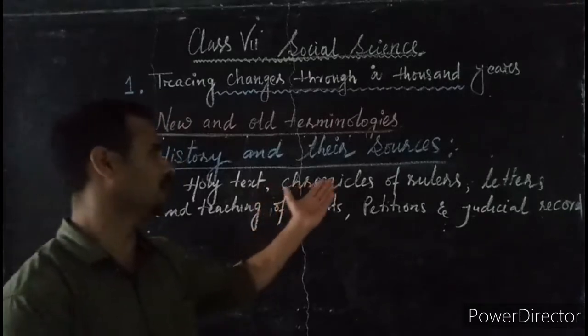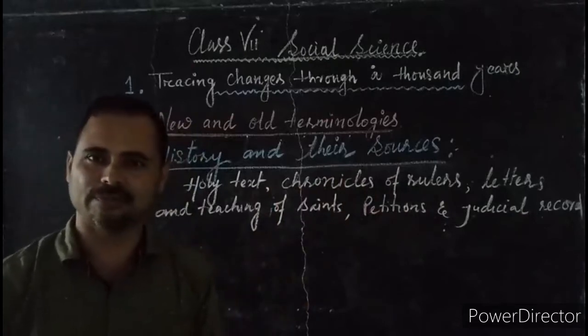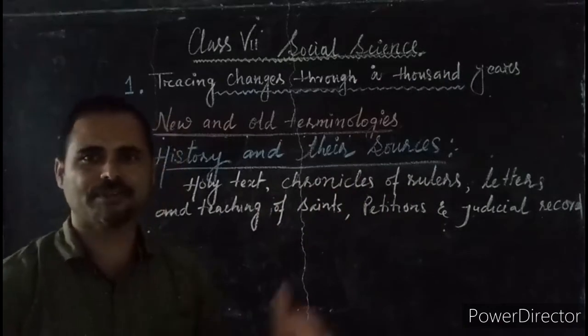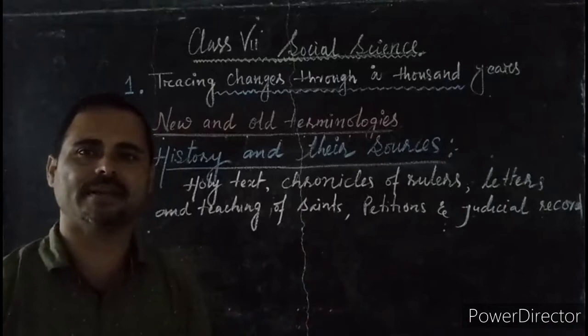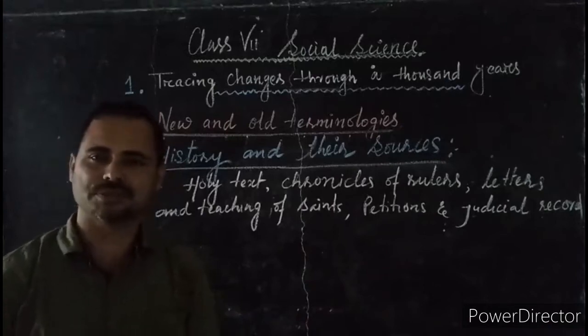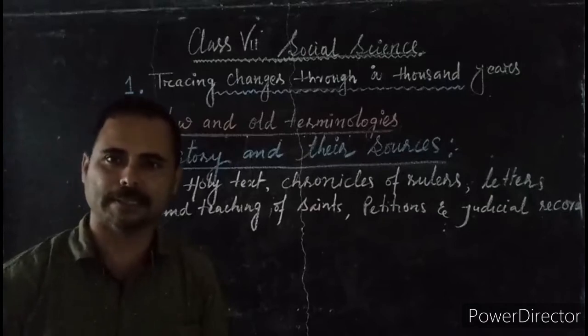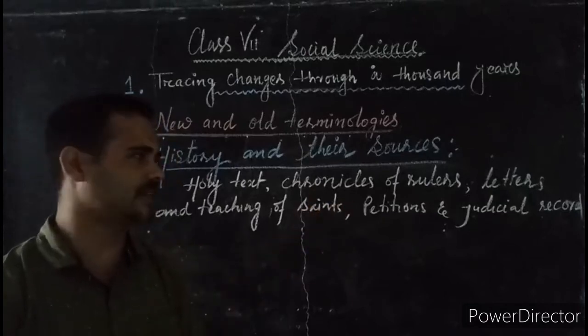Another is the chronicles of the rulers, in which different rulers ruled in different phases of time. If you see history in chronology, you find that different rulers ruled in different periods, and they had their own way of administering their kingdom. So this is also a good source of learning history.